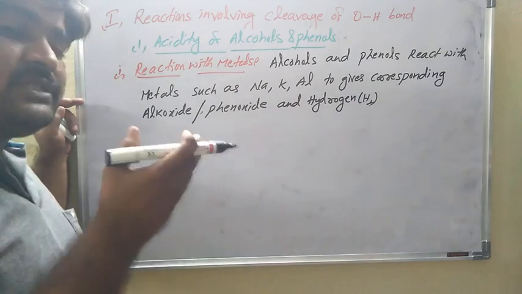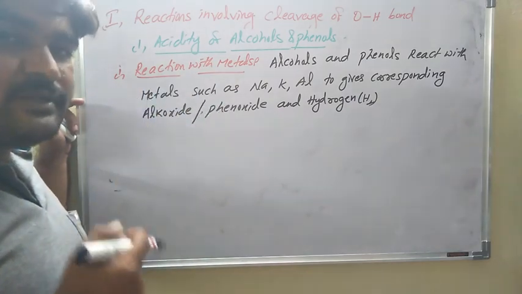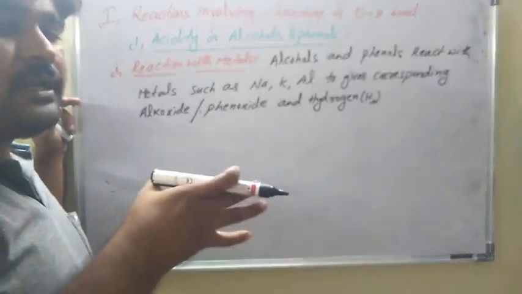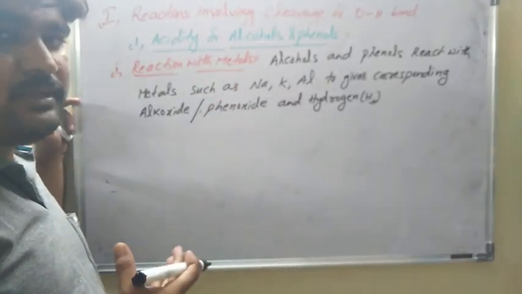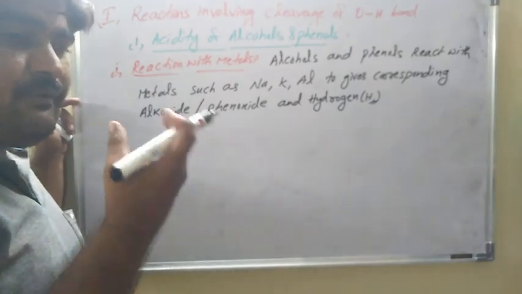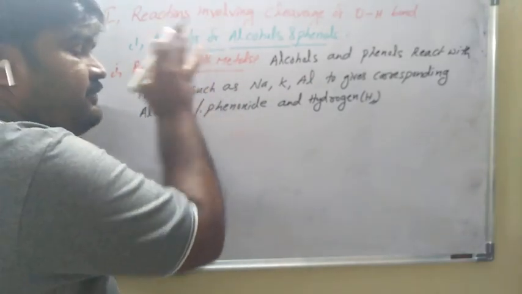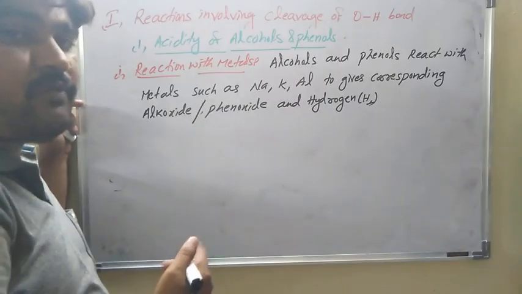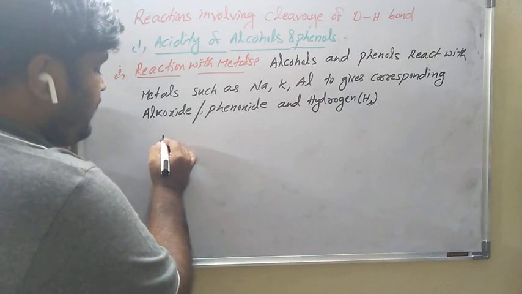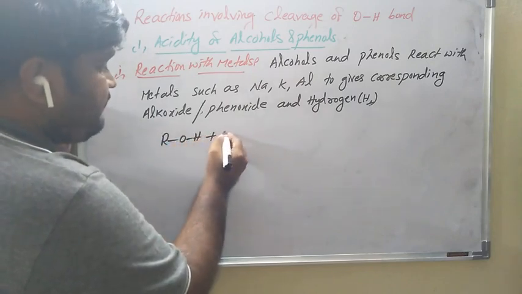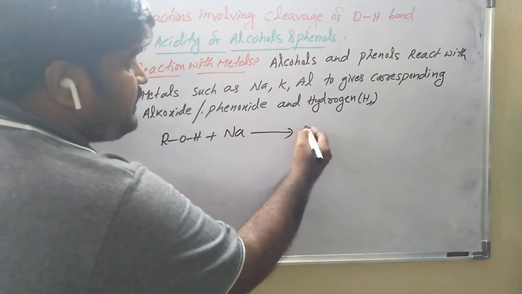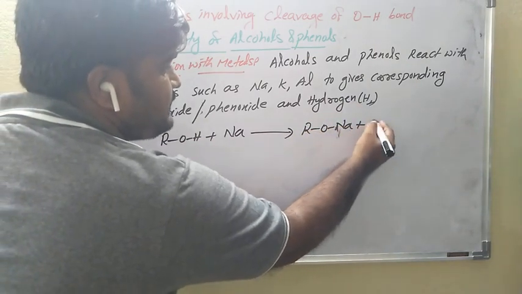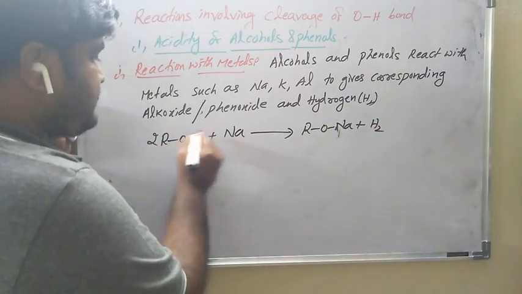You already know first group: lithium, sodium, potassium, rubidium, cesium. Second group: beryllium, magnesium, calcium, strontium, barium, radium. These group elements have basic nature, not acidic nature. So whenever sodium metal reacts with alcohols, it gives sodium alkoxide plus hydrogen gas. See that equation: alcohols ROH react with sodium and produce sodium alkoxide plus hydrogen gas. See, 2 moles.